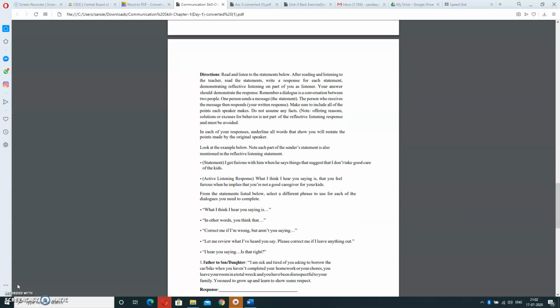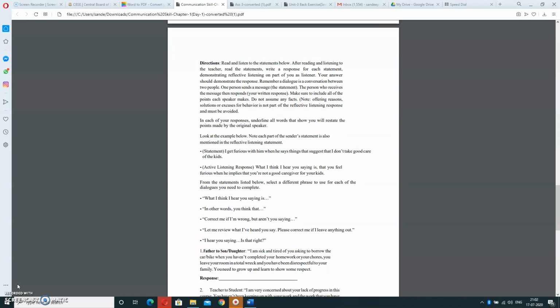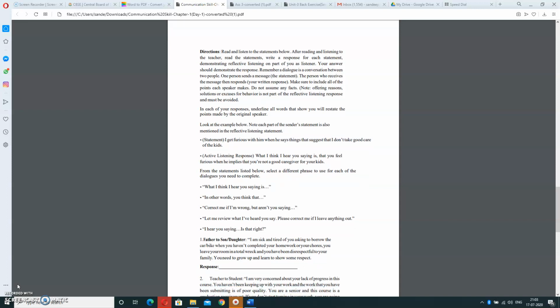And then, father to son or daughter: I am sick and tired of you asking to borrow the car or bike when you have not completed your homework or your chores. You leave your room in a total wreck and you have been disrespectful to your family. You need to grow up and learn to show some respect.